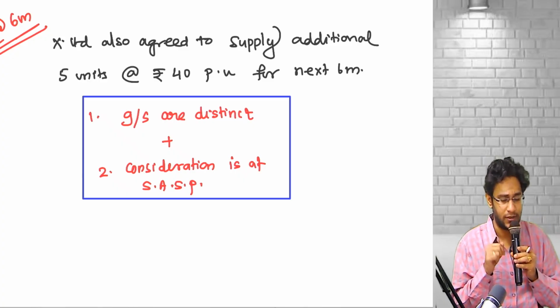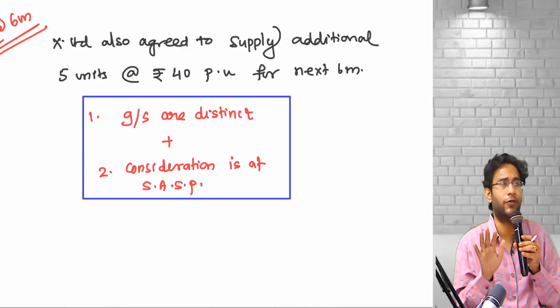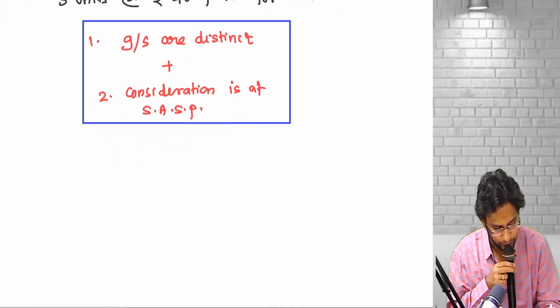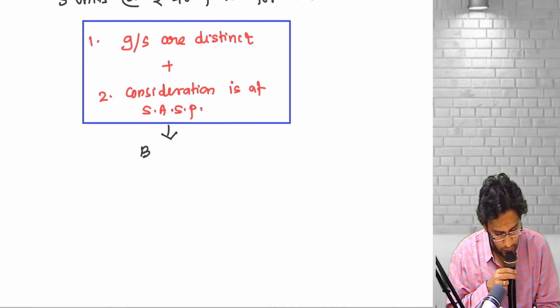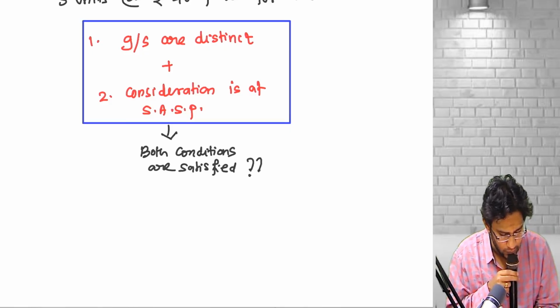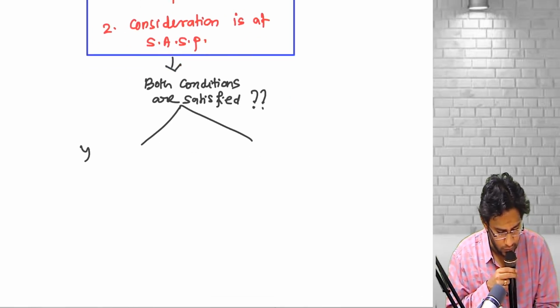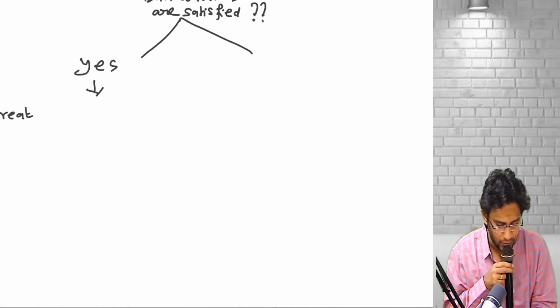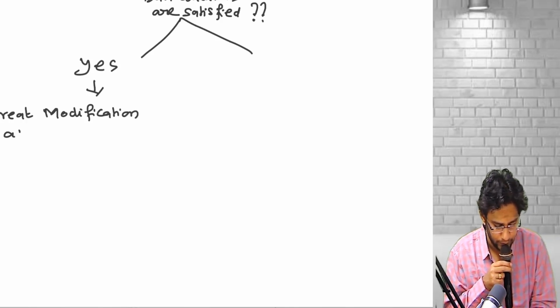Now, the next question is whether 40 rupees is the market price or did you give a discount? That depends. Anything is possible. Let us say both the conditions are satisfied. If you say yes, the standard says treat the modification as a separate contract.